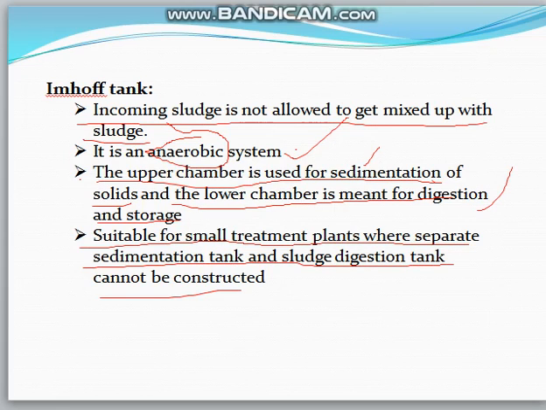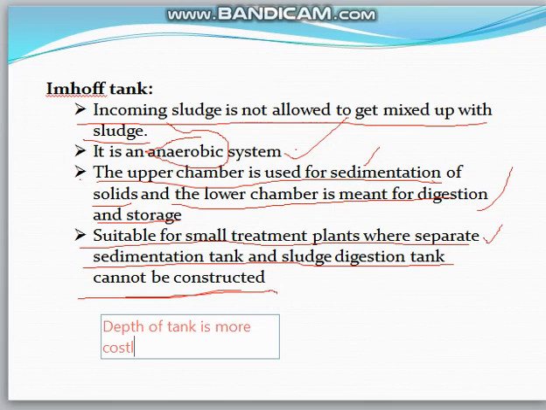So next, coming to the sludge thickener and sludge digestion tank. Sludge from the secondary tank has too much moisture content, 98 to 99 percent. In in-home tanks, the moisture content is first reduced by sending it to the sludge thickener. Then the moisture content will be reduced from 98 to 93 percent. Depth of tank is more, and construction is costlier. So these are about the in-home tank, which helps in reducing the sludge capacity of the digestion tank.